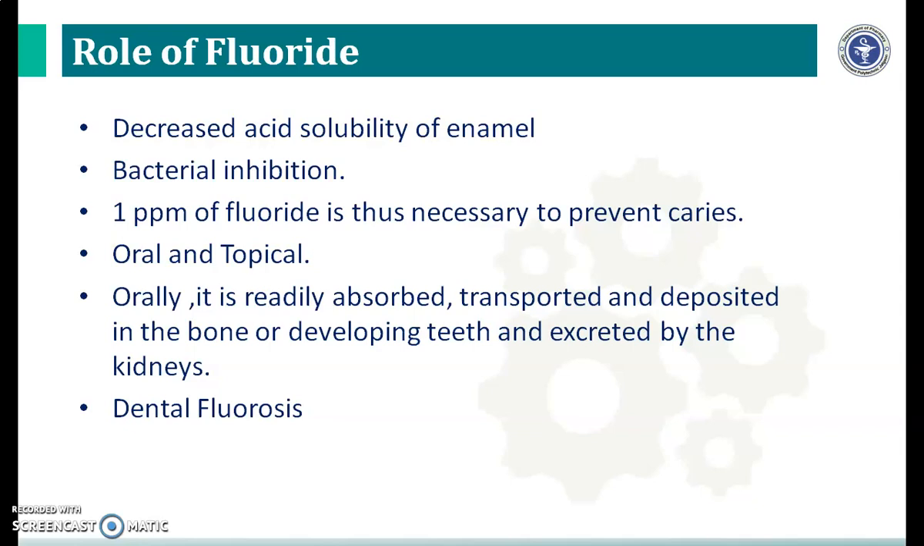Now dental fluorosis, as we have seen, occurs when the quantity of fluoride used is more than 1 ppm, that is more than 2 to 3 ppm. It gets deposited in the bones and teeth and produces colored teeth, mainly white patches or white spots on the teeth. It is mottled enamel and known as dental fluorosis.